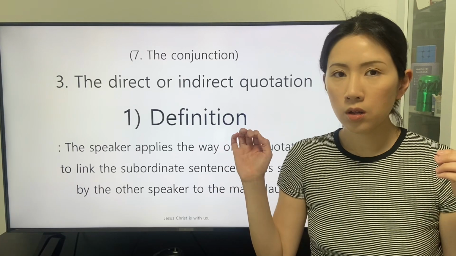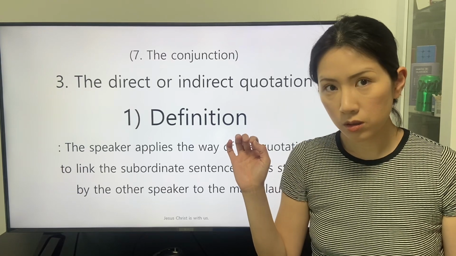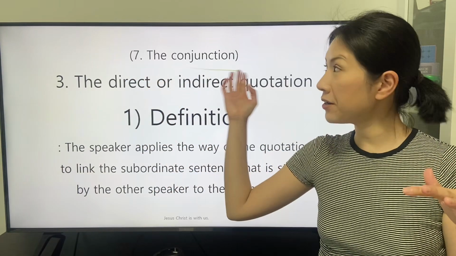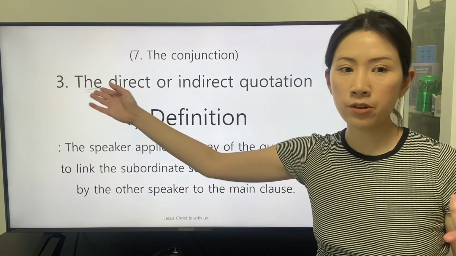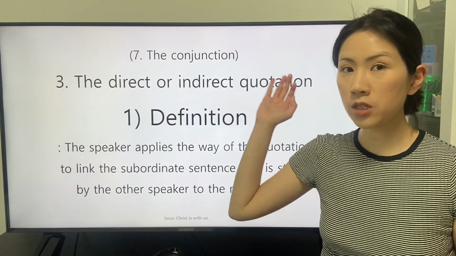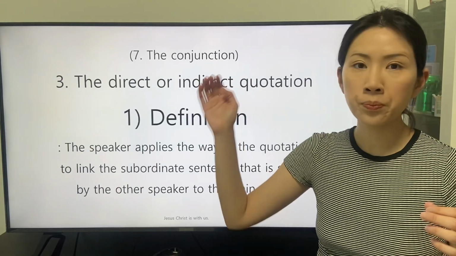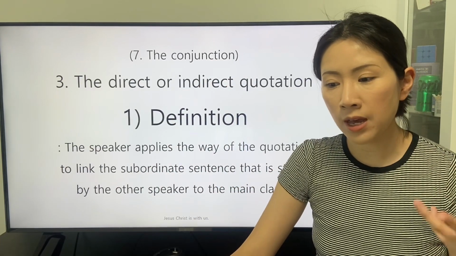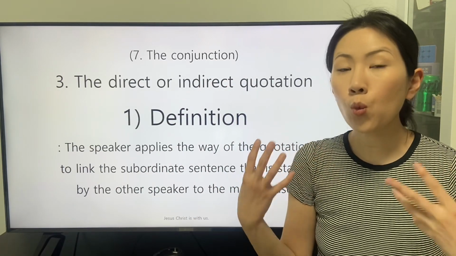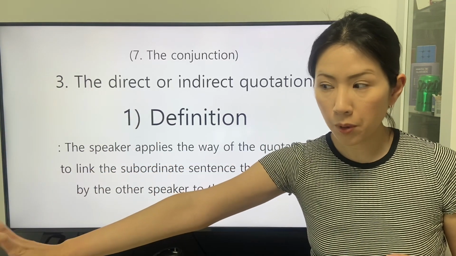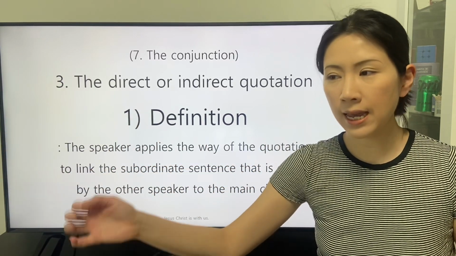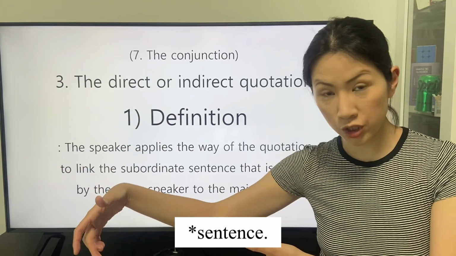So there is another title on the main title for direct or indirect quotation, that is the conjunction. We can consider that the speaker quotes the other person's statement as the subordinate.